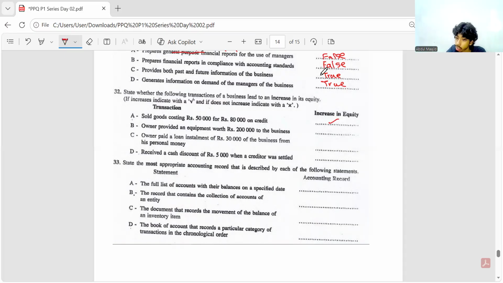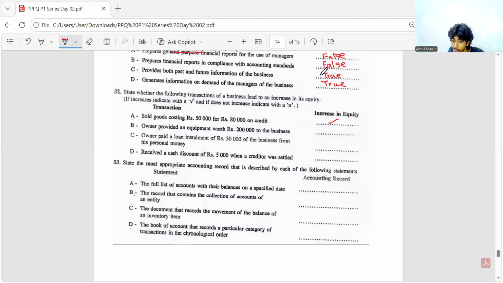By how much will it increase your equity? By that profit amount, right? 30K. Yeah. So here, 80,000 sale, cost of the sale is 50,000. So the profit that is earned there is 30,000. Okay, it will increase equity.